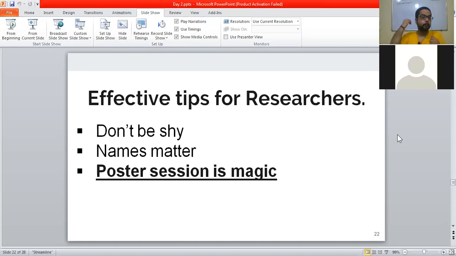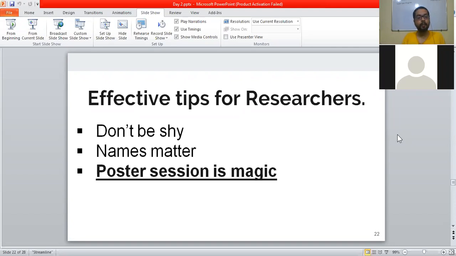Why? You are there in that poster session, saying, okay, this is the kind of work that I have been doing. Those who have come will analyze your work. They will ask you some questions: you have done this work, how have you done it, what was included in this?